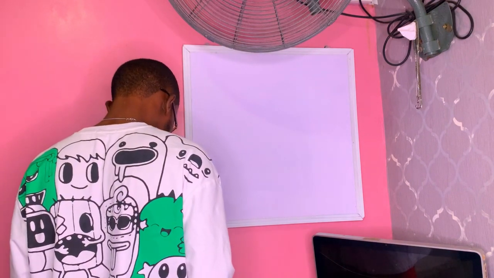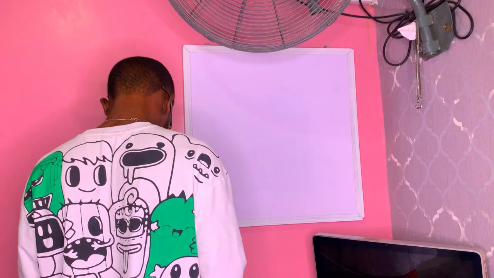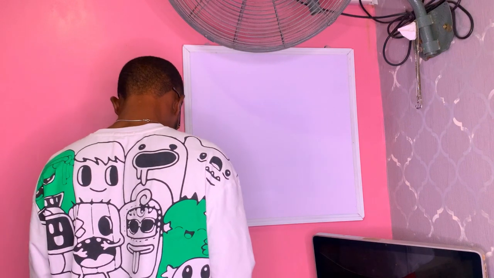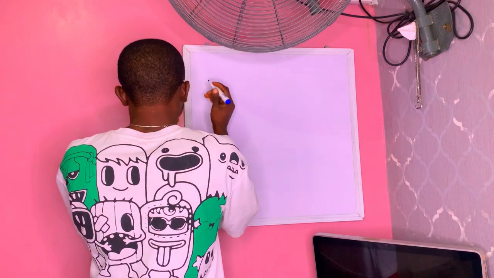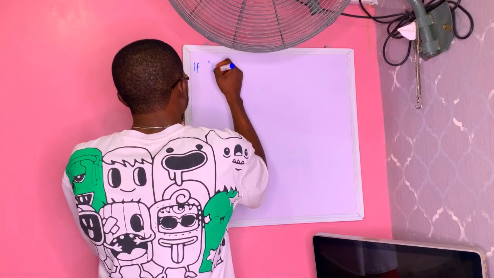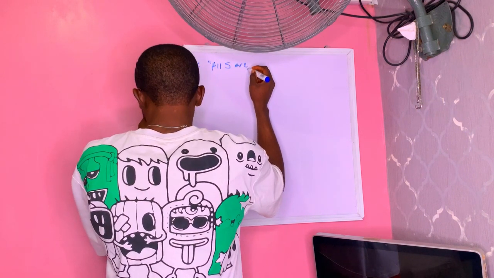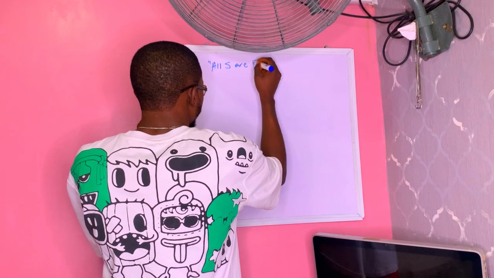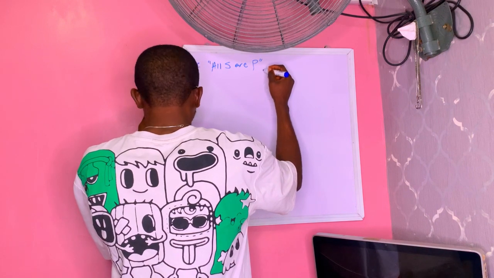So let's quickly look at another question. Let's say we have a question like, supposing all socialists, I'll represent it with S, all socialists are pacifists, I'm representing pacifists with P, is true.